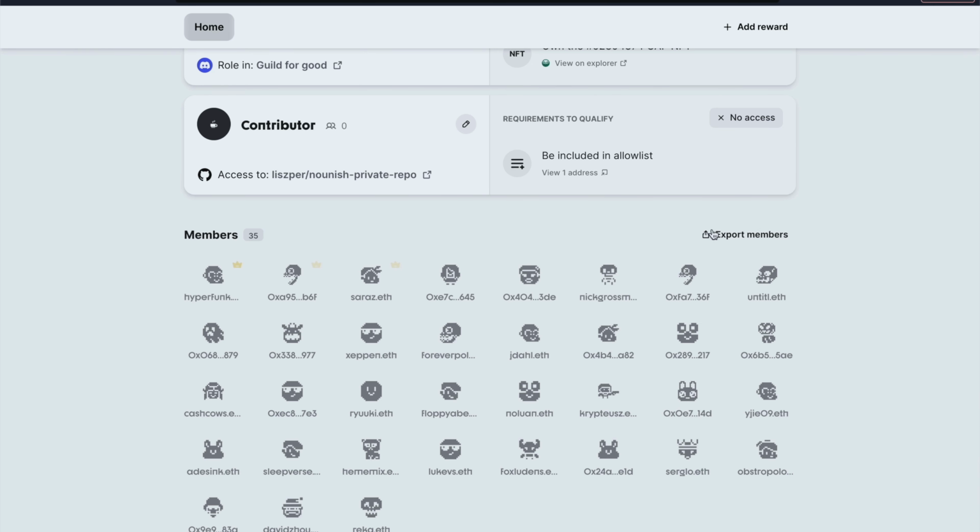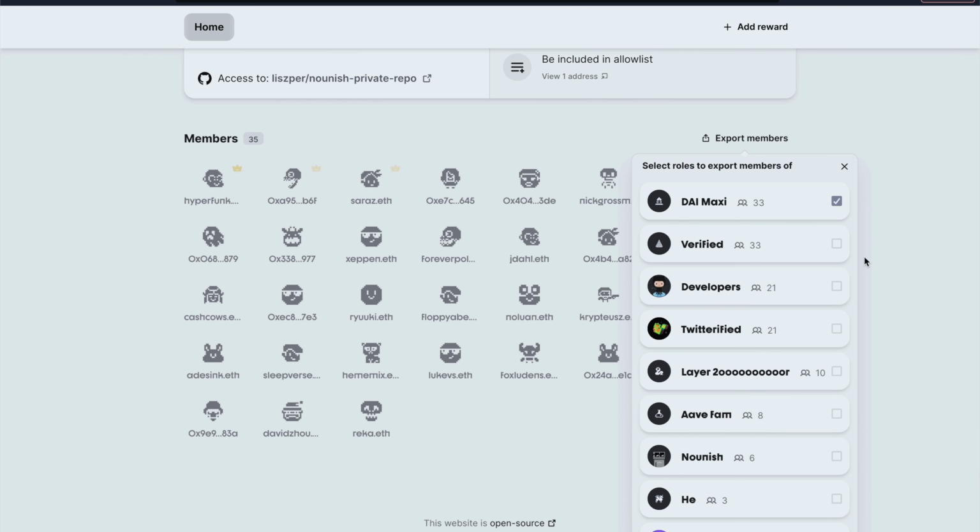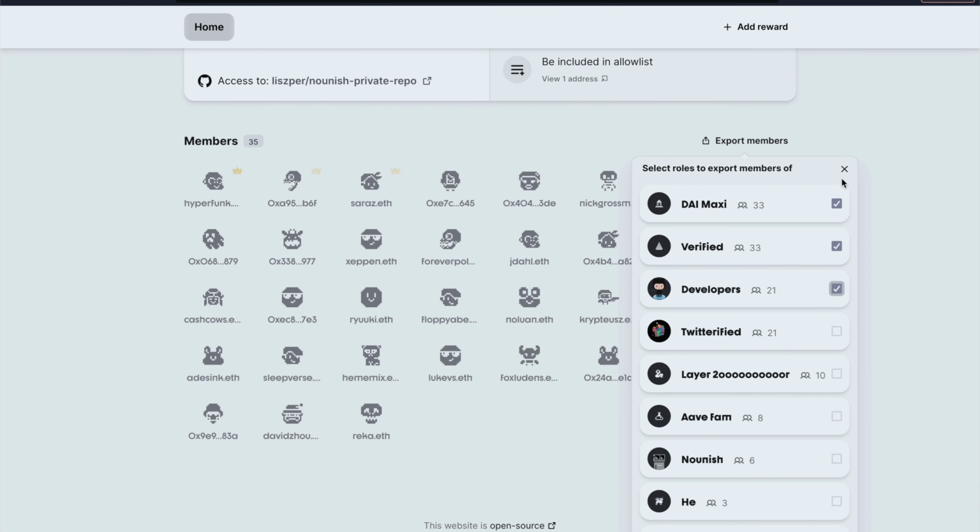Scrolling at the bottom of the page here, you can also export every connected member address by role for rewarding, creating allow lists, or creating further roles. Essentially, Guild is an allow list maker at your service.